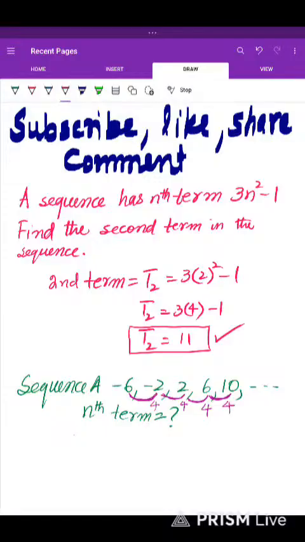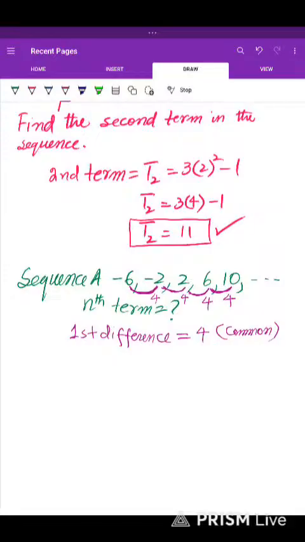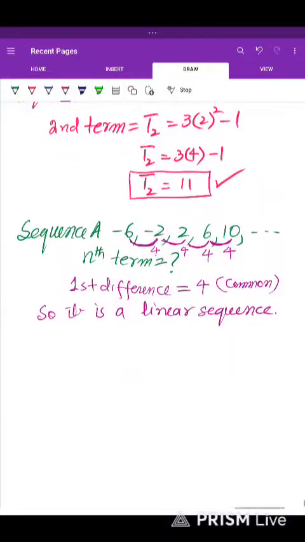So it is the first difference. We can observe here that the first difference is 4 and is common. First difference is common means it appears again and again in consecutive terms. So when the first difference is common, it is a linear sequence, and a linear sequence has an nth term formula.